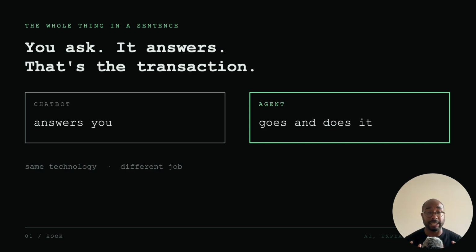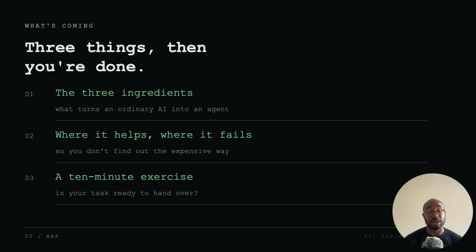When you use ChatGPT or Claude right now, you're having a conversation with it. You ask it a question and it answers that question. That's the transaction, that's the exchange. An AI agent is that same technology, except instead of answering you, it goes off and does that thing. And that's the key distinction. So if there's only one thing that you learn from today, that's the thing to remember. A chatbot answers the question, an agent goes off and does the task. And once you realize that difference, you'll soon see the power of AI agents and why so many people are raving about them. So what we're going to look at in this video are three things.